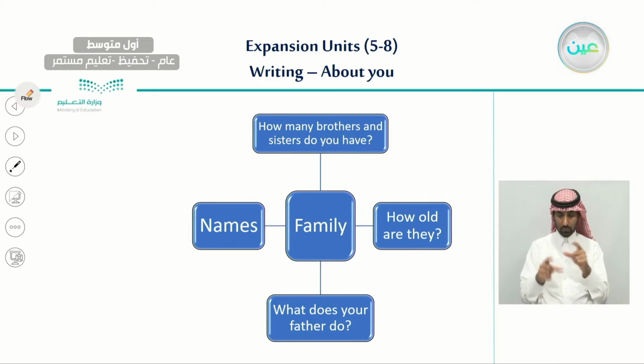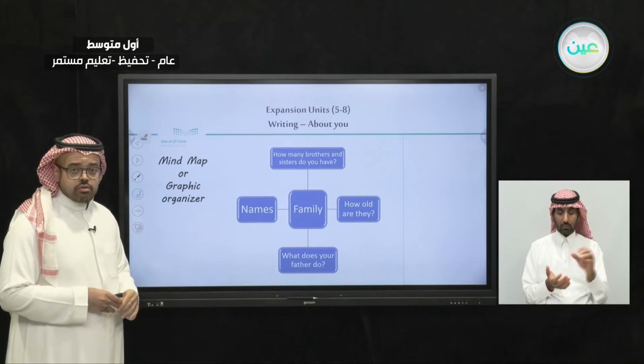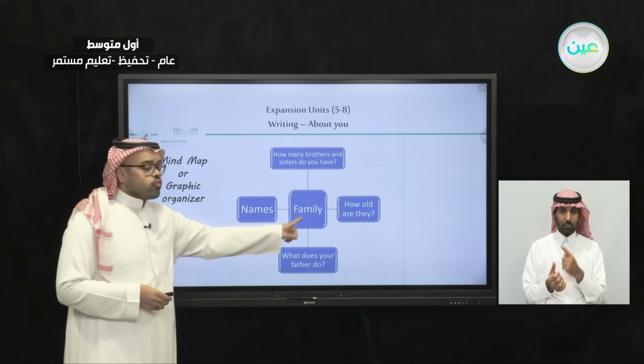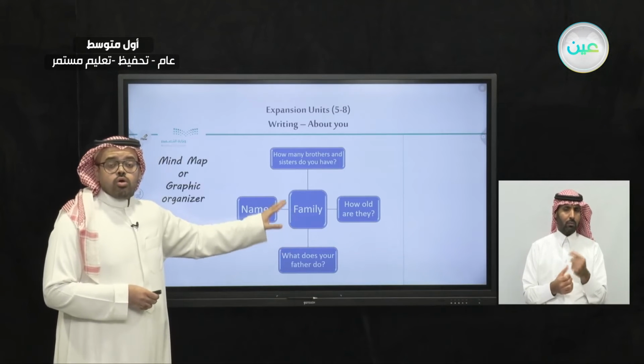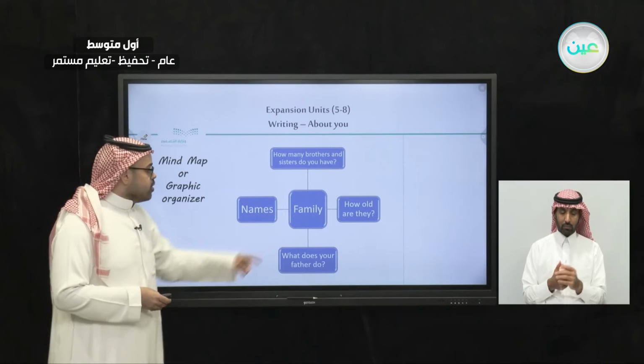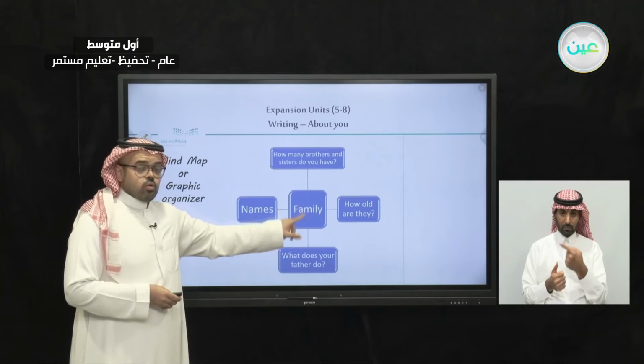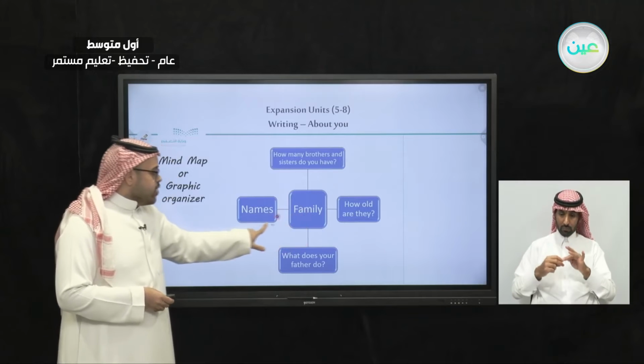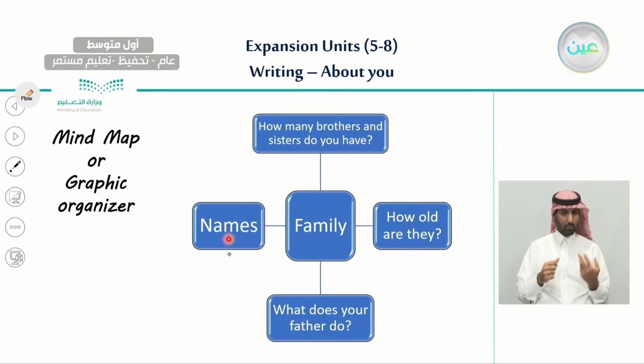If you choose any information from the list, you must do a mind map as we can see here. So for example, you write the information here and you write all the things that relate to this information. When we talk about family, so the names of the family members.